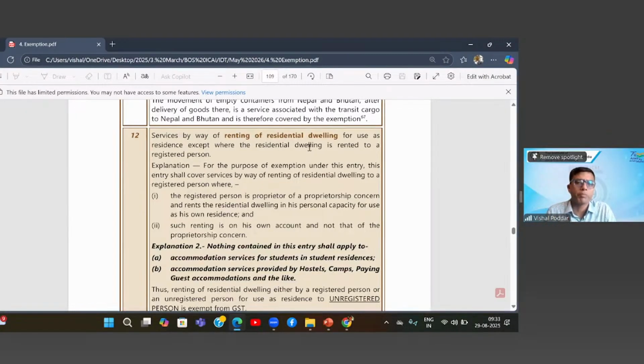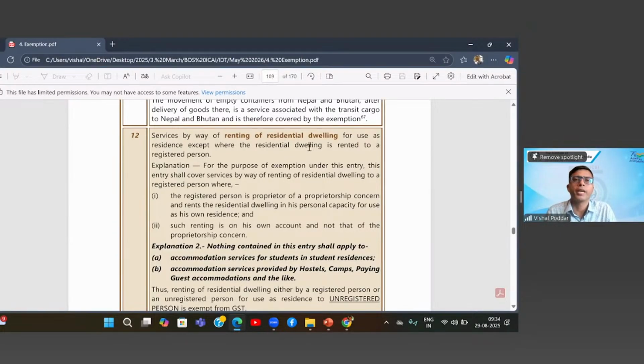proprietorship concern. Simple. So where the proprietor, in my example, Swaminathan, has taken this flat of mine on rent, though he is holding a GST registration, obviously in his proprietary firm, that also covers him because the PAN number is the same. But where he is not going to book this rent as an expense of his proprietary firm, rather he will consider it as his personal expense, then we continue this exemption.